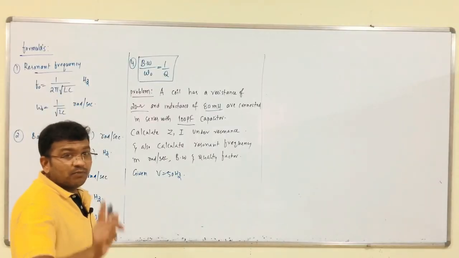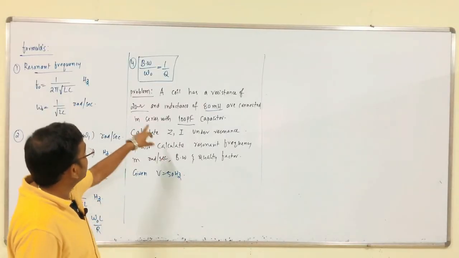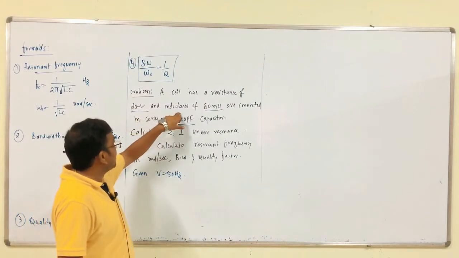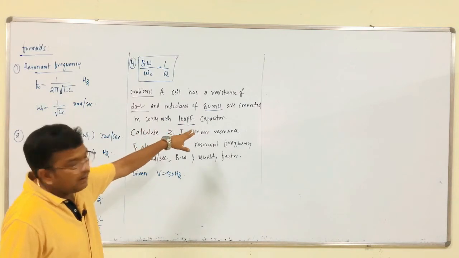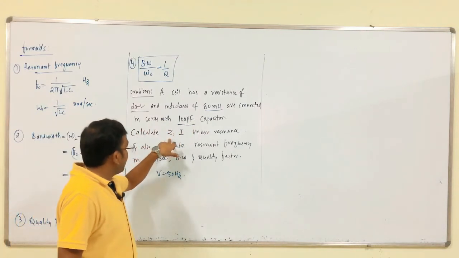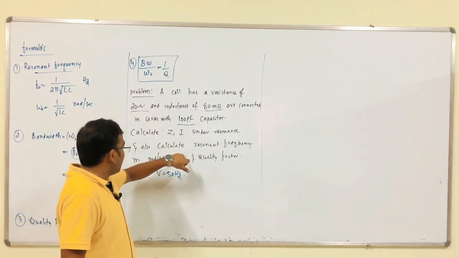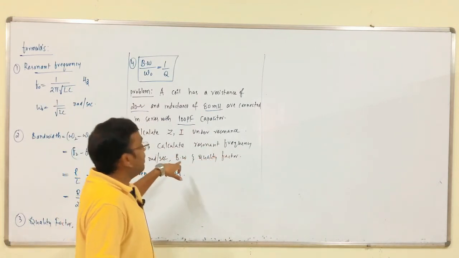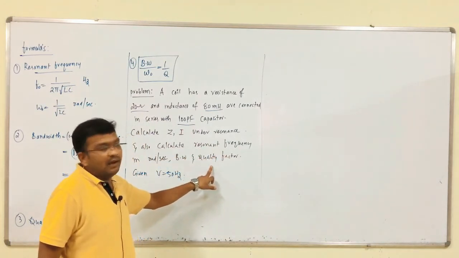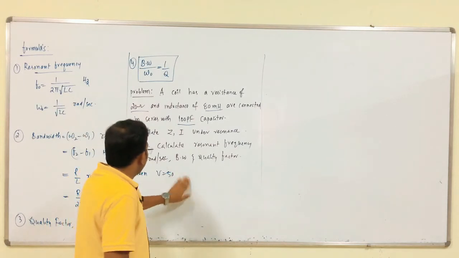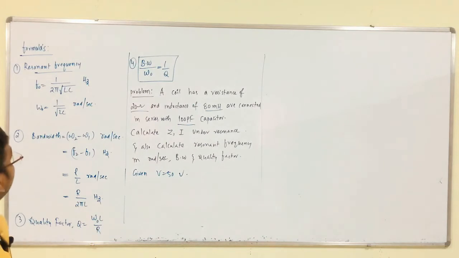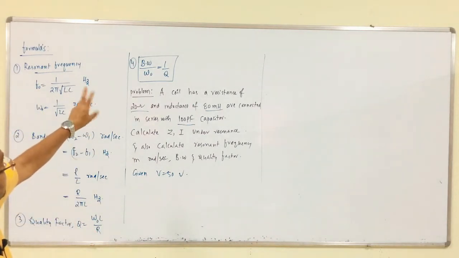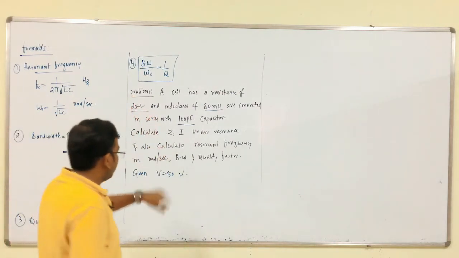Now, we have to discuss one problem. A coil has a resistance of 20 ohm and an inductance of 80 millihenry, connected in series with a capacitor of 100 picofarad. Calculate the impedance, the current under resonance, and also the resonance frequency, bandwidth and quality factor, given the supply voltage is 50 volts. So, these are the list of formulas: resonance frequency, bandwidth, quality factor and the relation between the quality factor and bandwidth.